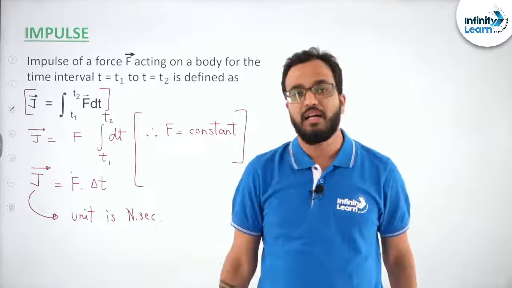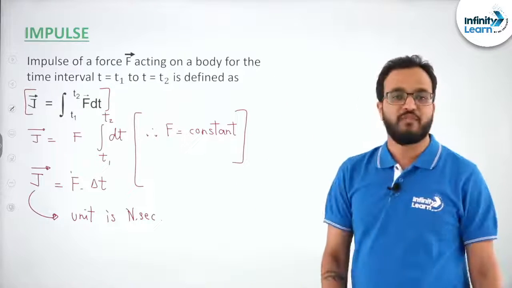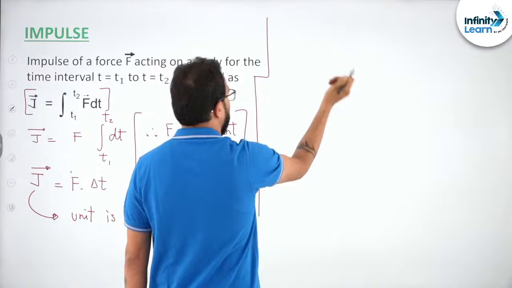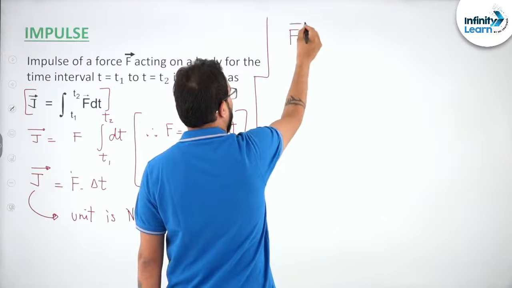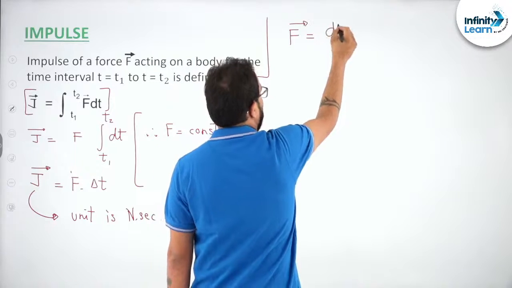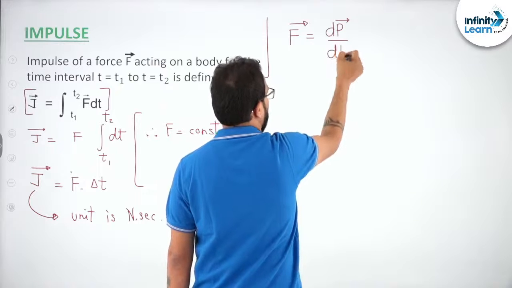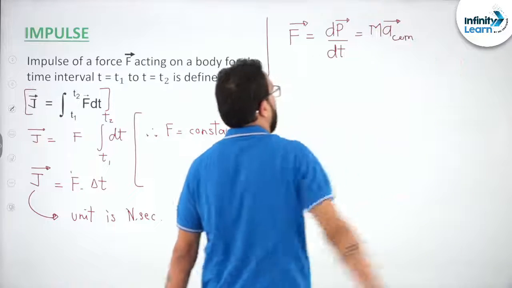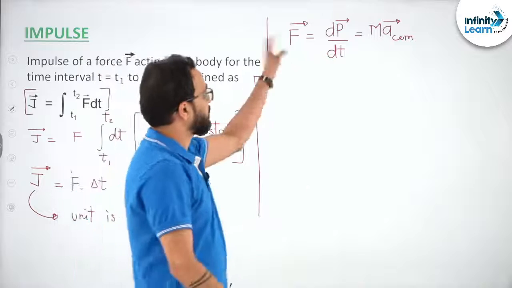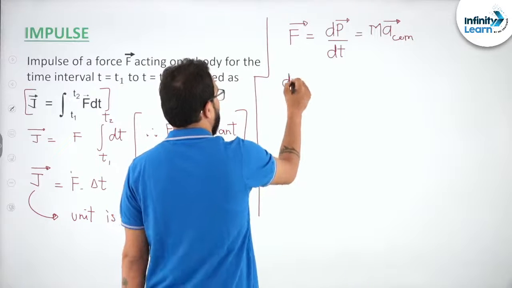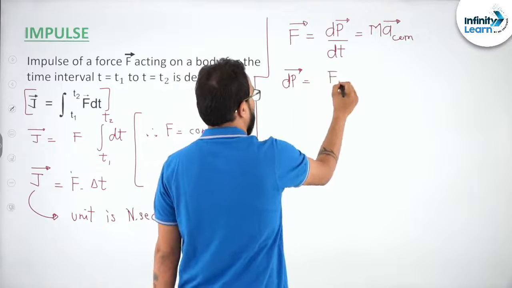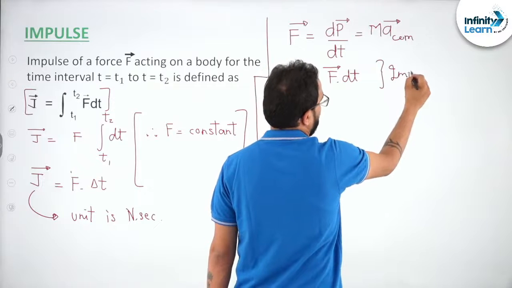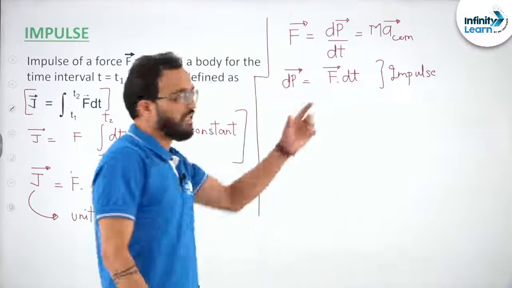Now there is another way in which we can understand this whole thing. We have already studied that the effect of force is to change the momentum of the body or the system. Yes or no? We have studied this thing. Now we will do a little bit of arrangement here, and we will say that dp vector is F dt. Can you see this? This thing, F dt, is impulse.